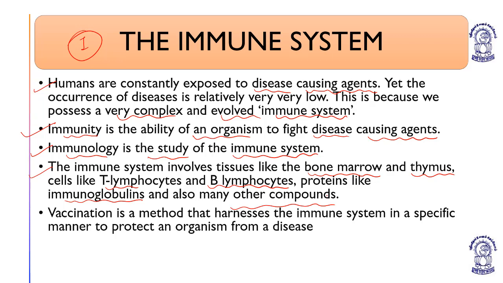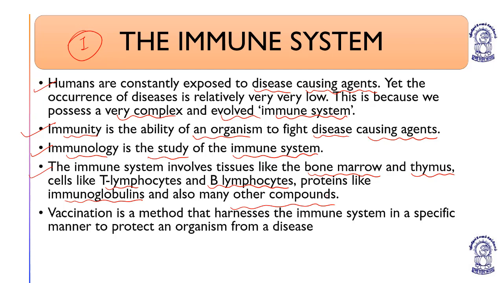Basically, the immune system includes immune cells like T lymphocytes, B lymphocytes, and various others, and proteins like immunoglobulins such as IgA, IgM, IgE, and many other compounds. Vaccination is a method that harnesses the immune system in a specific manner to protect an organism from disease. The immune system selects very specifically the infection-causing agent, and it will kill it. Understood?